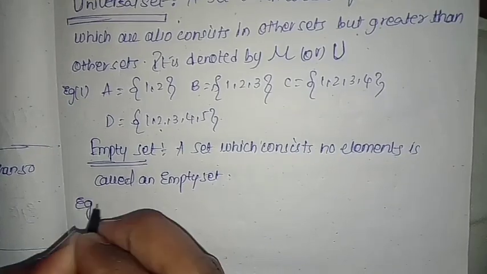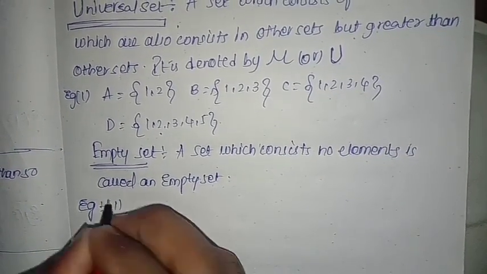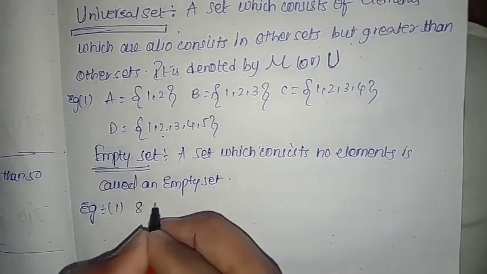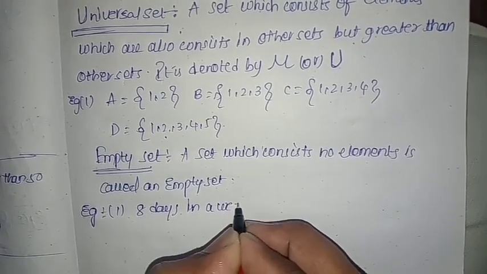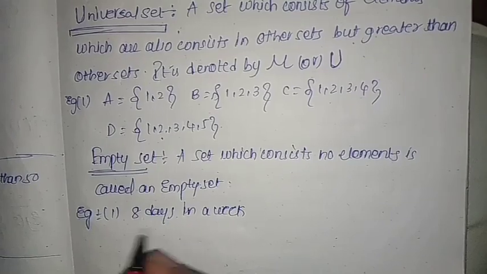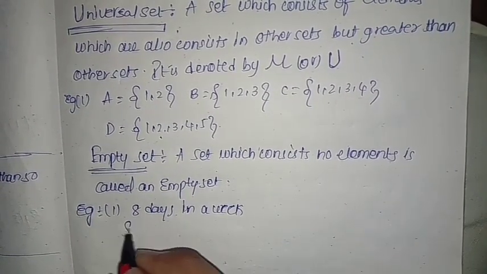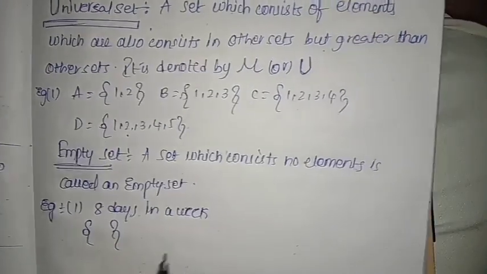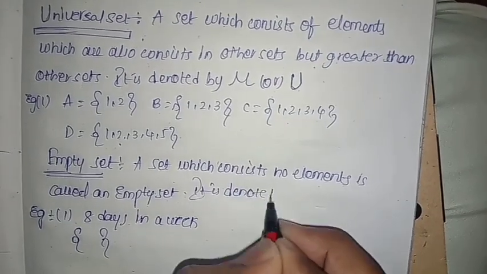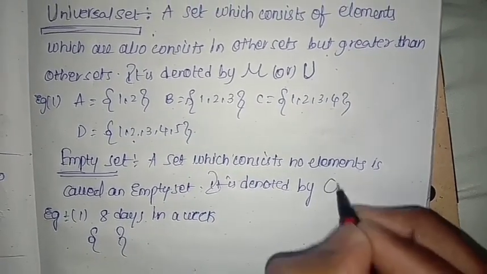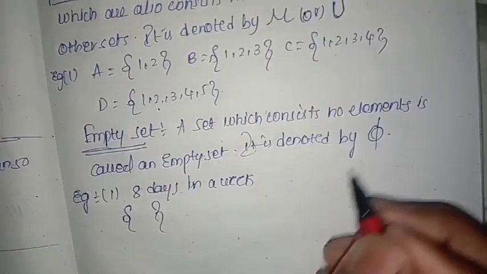For example, 8 days in a week. We have 7 days in a week, so 8 days in a week is impossible. So we get an empty set. It is denoted by phi.